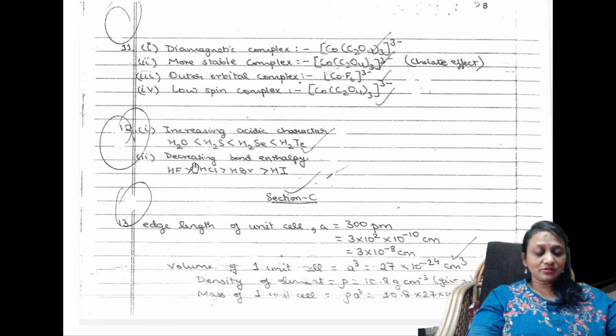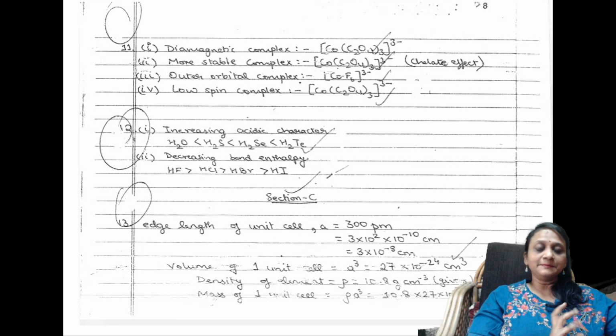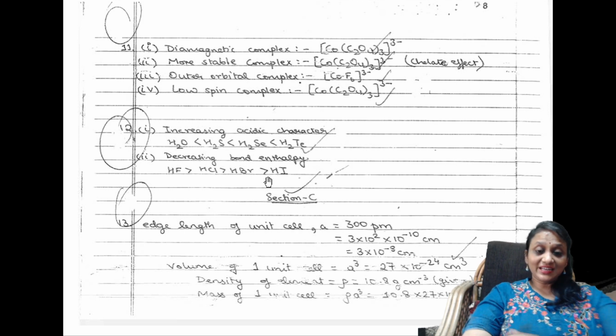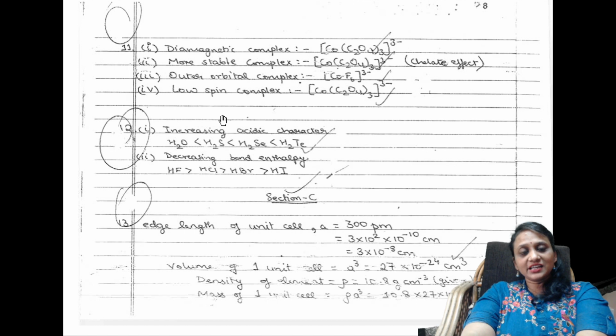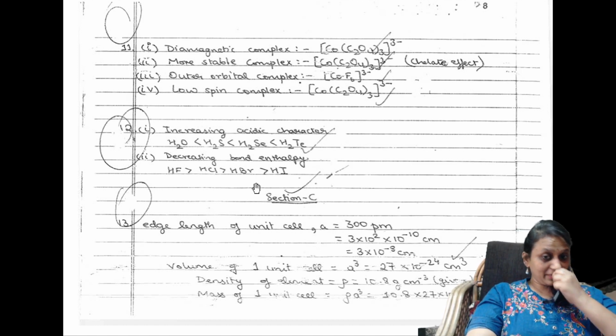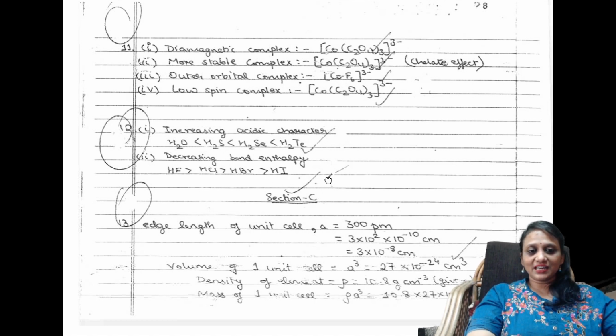So they've asked one question, increasing order of acidic character. Basically, for acidic character order, a lot of trends will be there, students. Acidic character, reducing character, stability, volatility, boiling point, melting point, like that. Increasing order means the one which is maximum you need to write at the last. Correct? So both the orders are written like this. Here they have written decreasing order, so the one which is very less is written at the last. Right? Let us see section C.